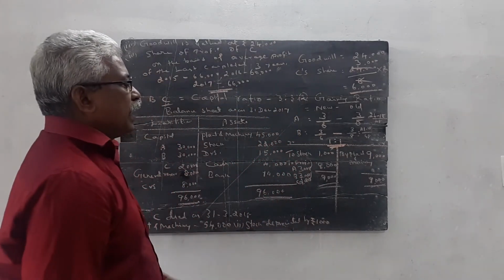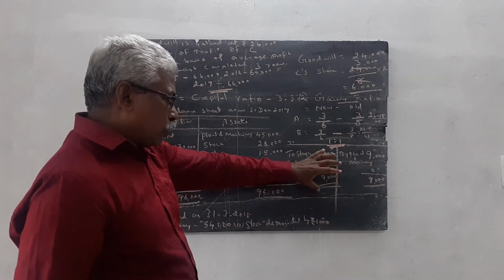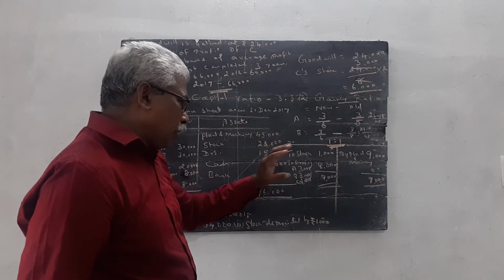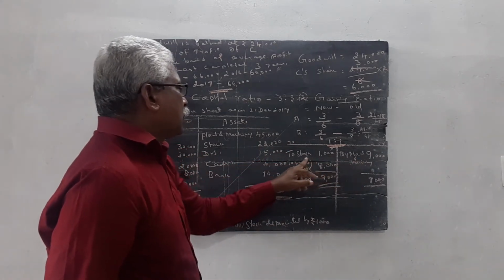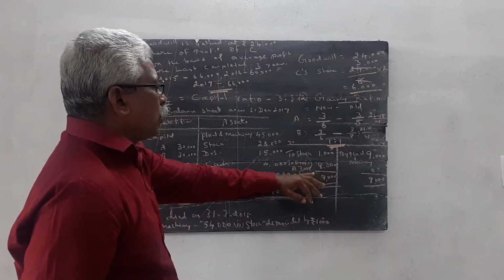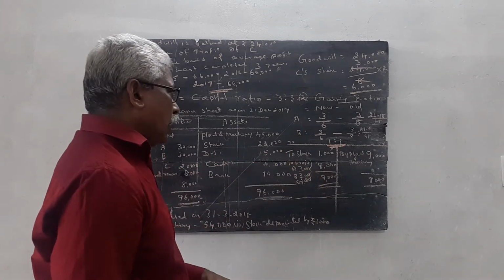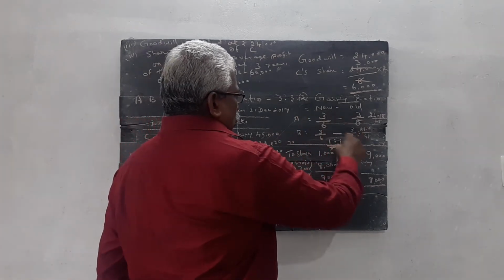So first we calculate the revaluation account. Very simple information is given. Plant and machinery values increase, stock value decrease, profit 8,000. This 8,000 is taken by old partners in the old ratio. Then how do you calculate the gaining ratio? This is the new ratio minus old ratio.